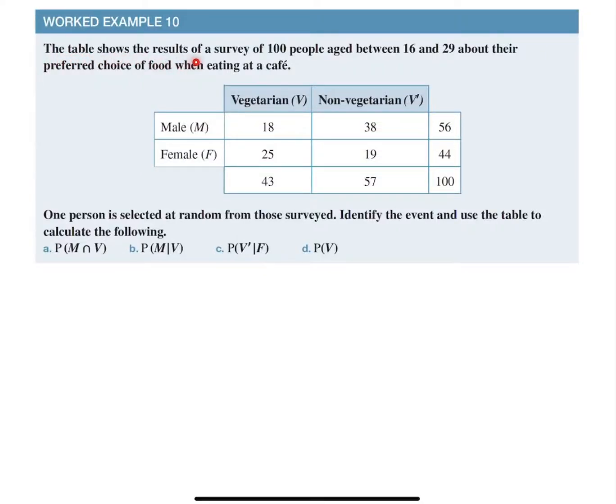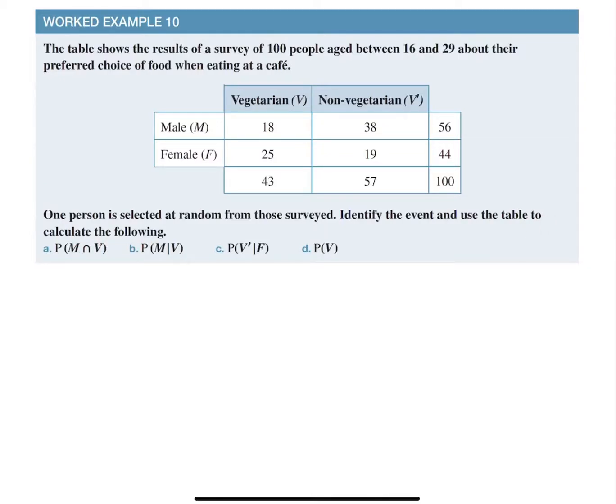The table shows the result of a survey of 100 people aged between 16 and 29 about their preferred choice of food when eating at a cafe. As we have vegetarians, non-vegetarians, male and female. One person is selected at random from those surveyed. Identify the event and use the table to calculate the following.